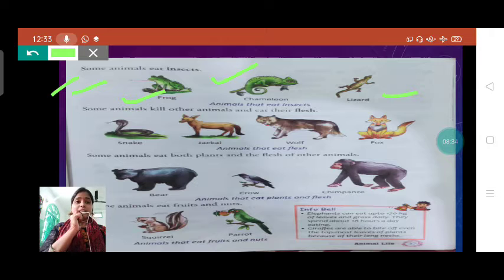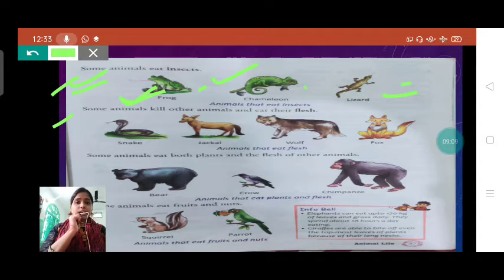You have seen lizards, students, you can see them in your house, in your room also. They are moving on walls. And frogs you can see in rainy seasons, they are moving on the ground, and they are also living in water. So they eat insects. Animals that eat insects, we will say frog, chameleon and lizard. Insects are their food.